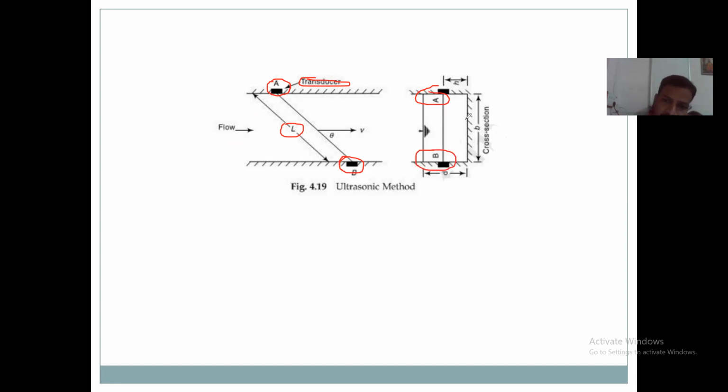This is the bed level, and B is the width of the cross section.